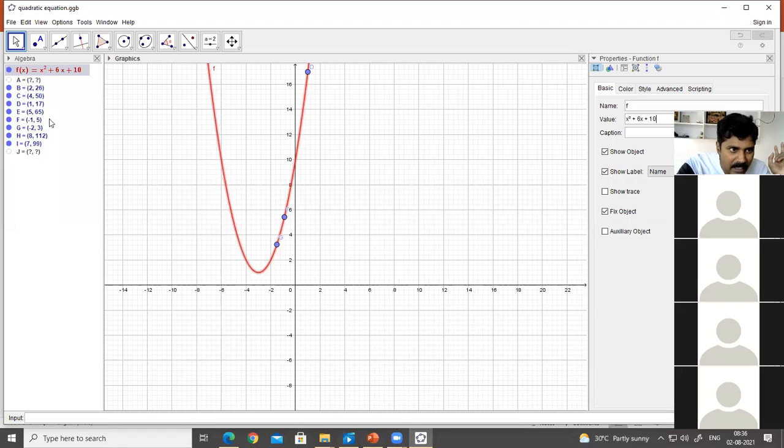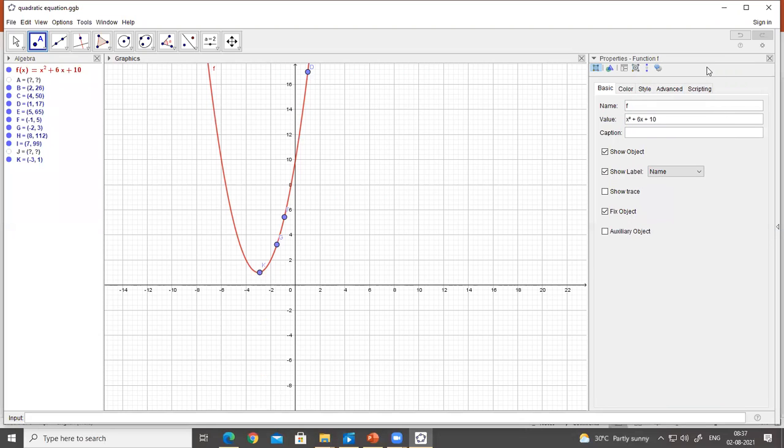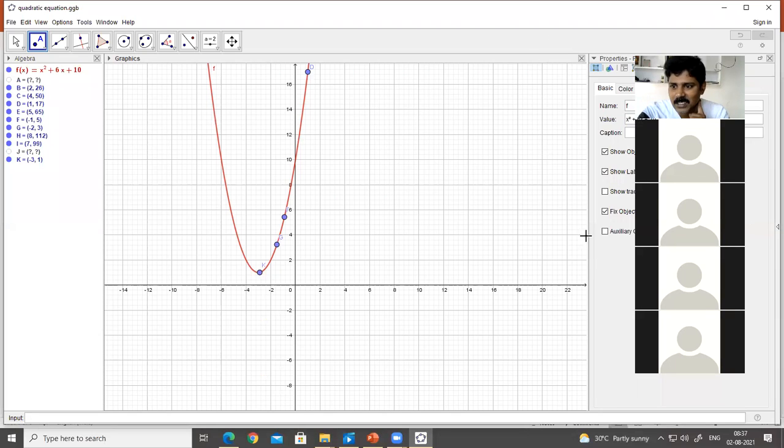And I'm asking one more thing, I need a point here. What's the name of this point? K. K is equal to, I got minus 3 comma 1. What is that K? Can anybody guess what is that K? No one. Okay, then go with the definition of parabola. Apart from the syllabus, I use it to explain what's not in your state syllabus. In addition, from reference of some books, I will explain so that you are well prepared. And I'm asking you again the question: what are the properties of a parabola?